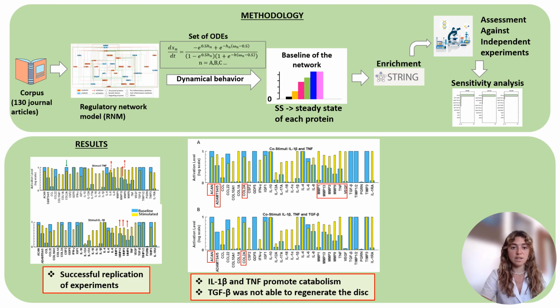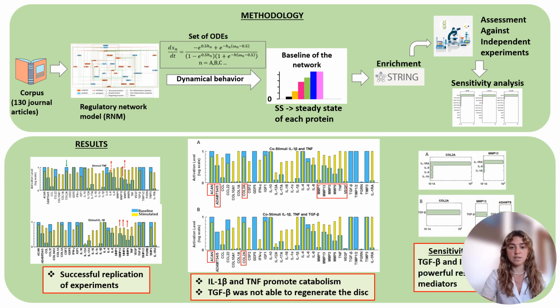From the sensitivity analysis, we identified TGF-β and interleukin receptor alpha as the most powerful rescue mediators, proteins that have been proposed before for treatment of intervertebral disc degeneration. To sum up, the present regulatory network model was successfully validated against independent in vitro experiments and stands for a unique model to integrate cellular protein signaling at the tissue level and explore the degeneration onsets.